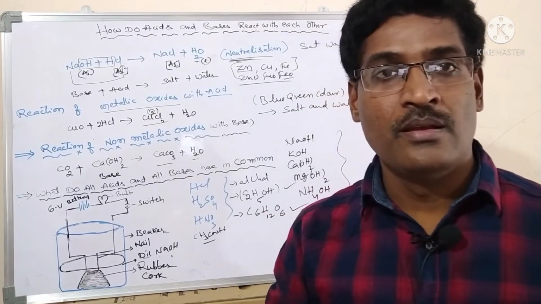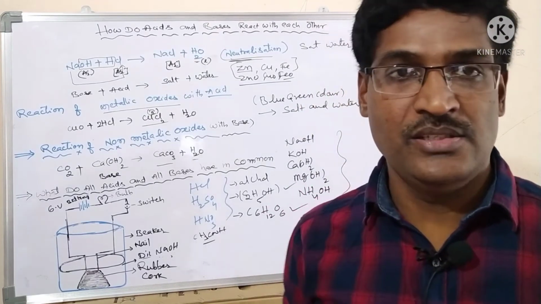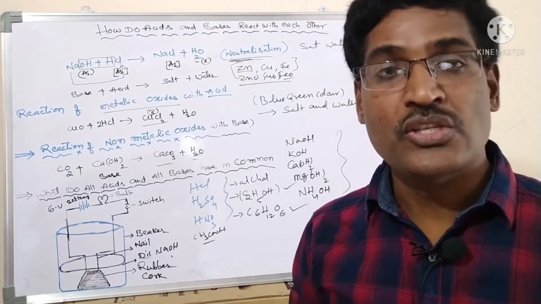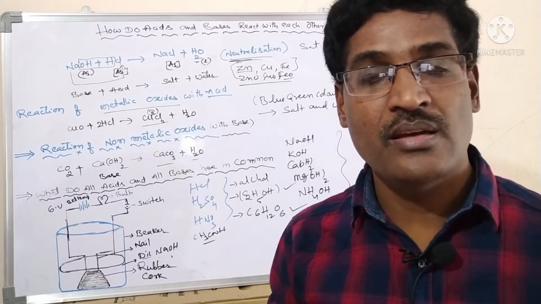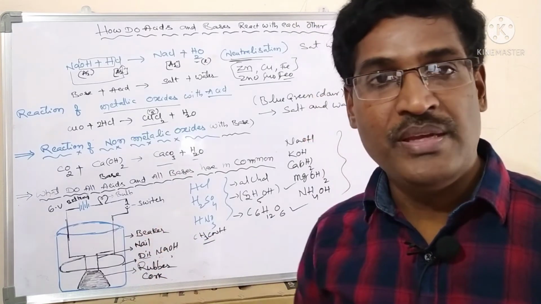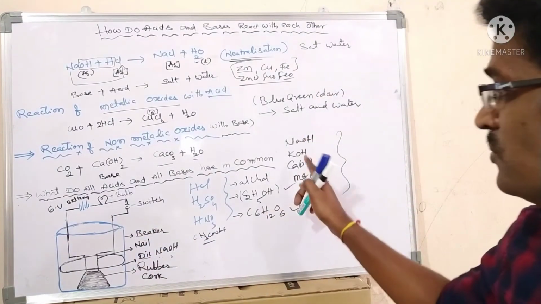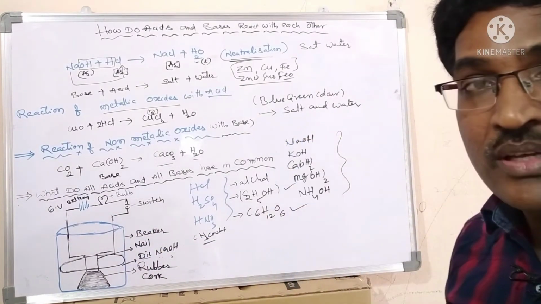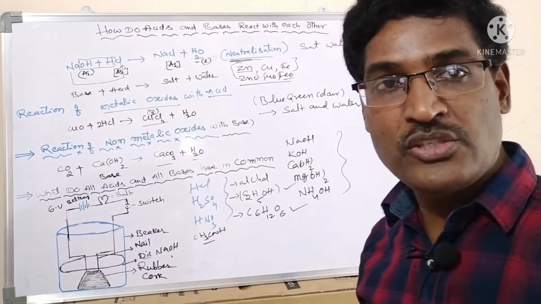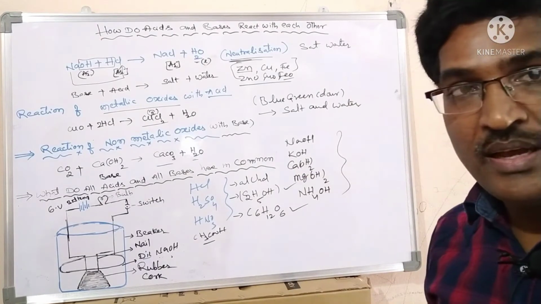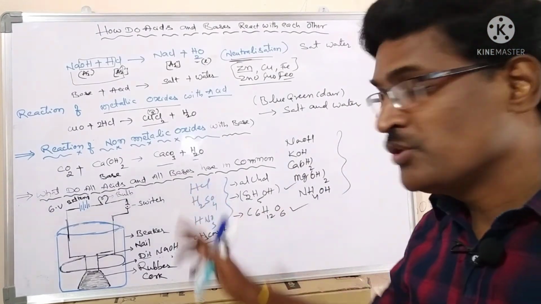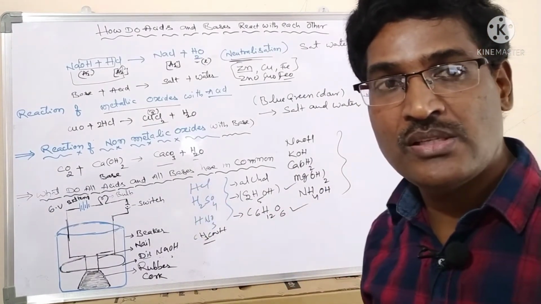Oral conclusion you have to give: acids and bases pass the current. Acids produce H plus ions, and bases produce OH minus ions. Suppose here you see sodium hydroxide, Na plus cation, OH minus anion. Here H plus cation, Cl minus anion.